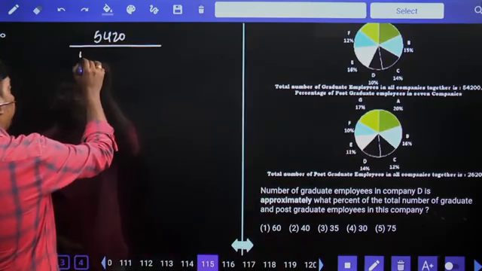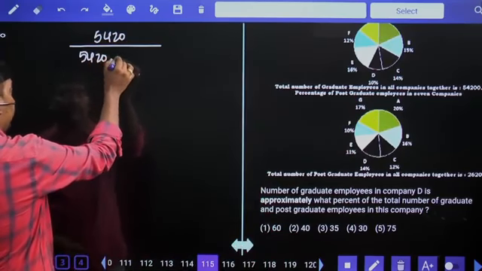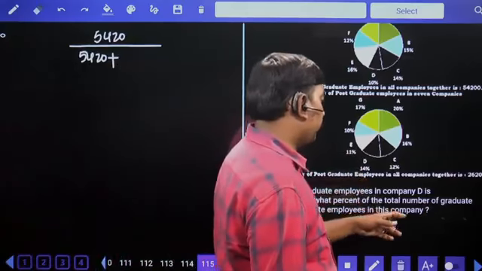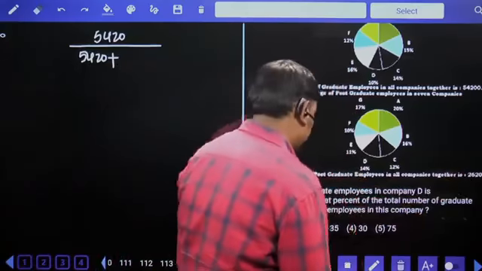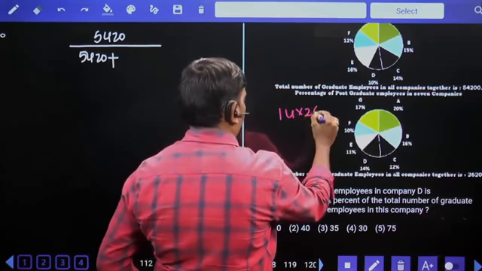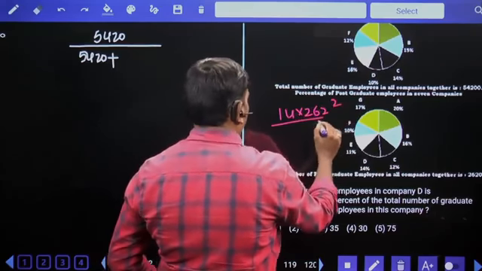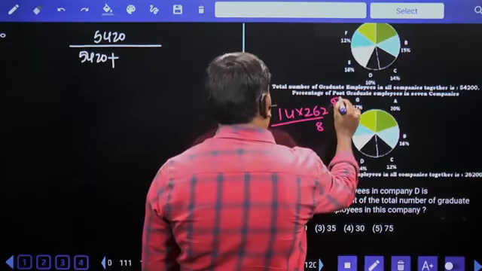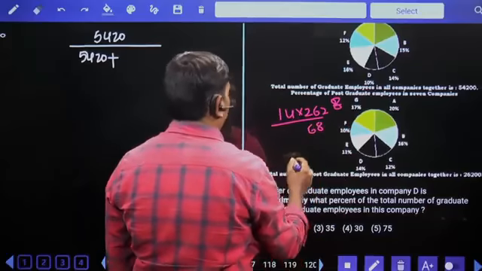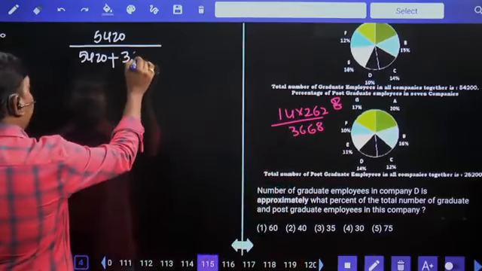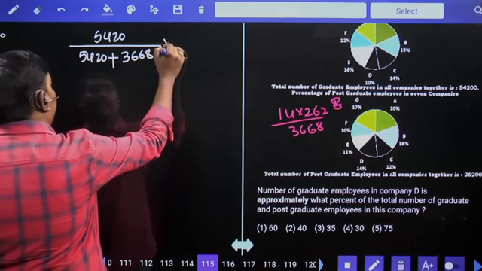Total number of graduate plus postgraduate: 5,420 plus 14% postgraduate. 10% is 2,620, or else 14 into 262. 14 6s are 84 plus 2, 86. 28 plus 8, 36. 3,668. What percentage means into 100?